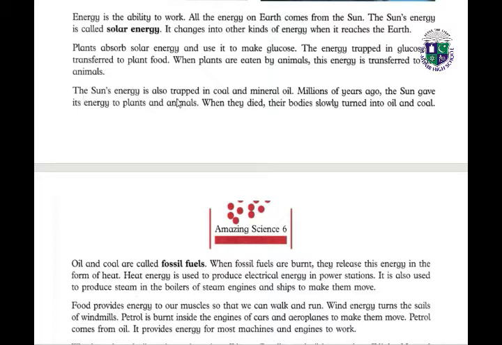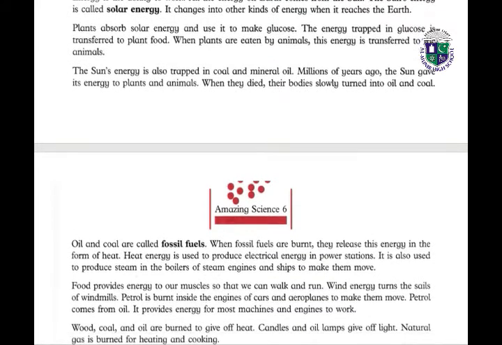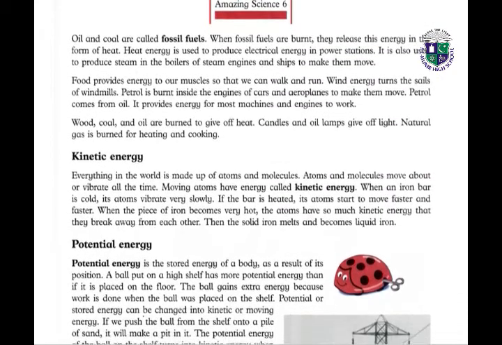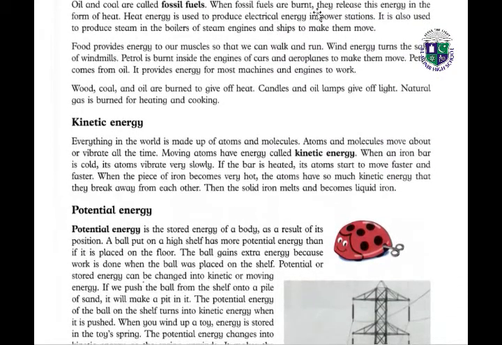The sun's energy is also trapped in coal and mineral oil. Millions of years ago, the sun gave its energy to plants and animals. When they died, their bodies slowly turned into oil and coal. Oil and coal are called fossil fuels. When fossil fuels are burned, they release this energy in the form of heat. Heat energy is used to produce electrical energy in power stations. It is also used to produce steam in the boilers of steam engines and ships to make them move.